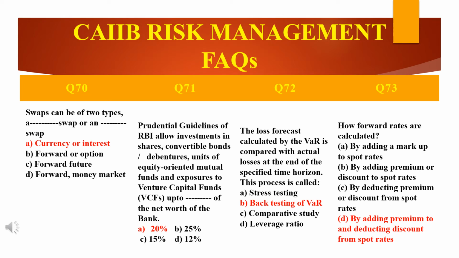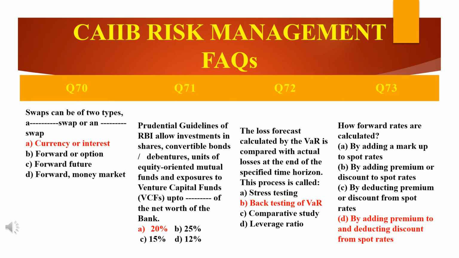What is a foreign currency swap? It is an agreement to exchange the principal as well as the interest payments of a loan in one currency for the principal and interest payments of a loan of equal value in another currency. So in the first blank, you should write foreign currency swap.